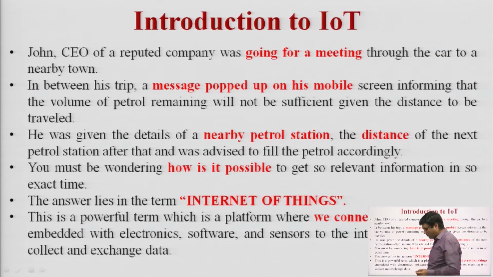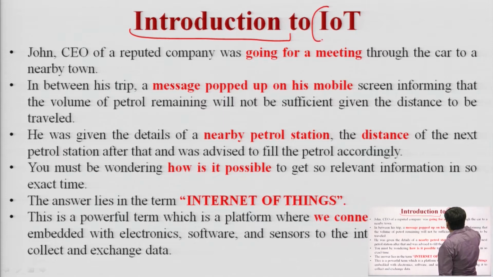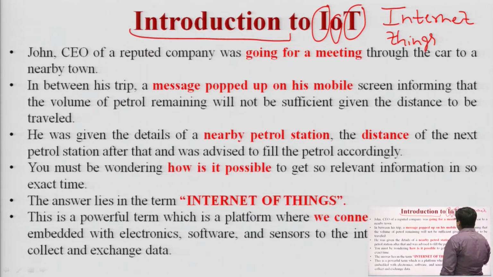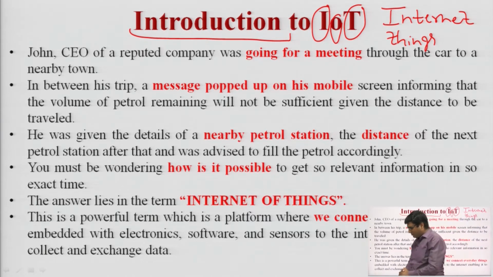So, first question arises: Internet of Things. There are two terms here. First is the Internet and the second is the things. First we will talk about the Internet. Internet of Things has been with us for a while. It is basically the thing which is going to connect the people. Internet is like a digital fabric which is woven into the lives of human beings.